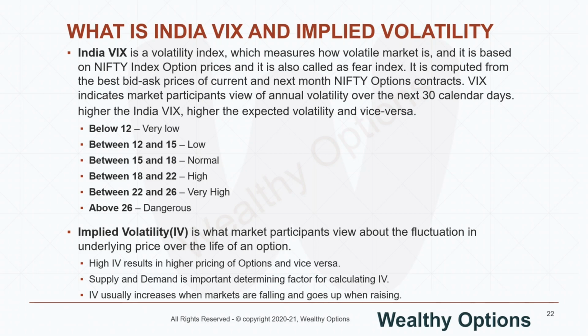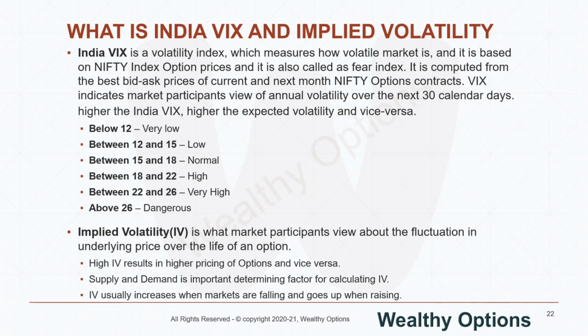Why? Because there will be more demand for call options from the buyers, and also those who would have shorted the call options thinking that the market will continue to go down will start squaring off their positions, basically to limit their losses. They are buying, and because the market is going up, everyone is also trying to buy call options.